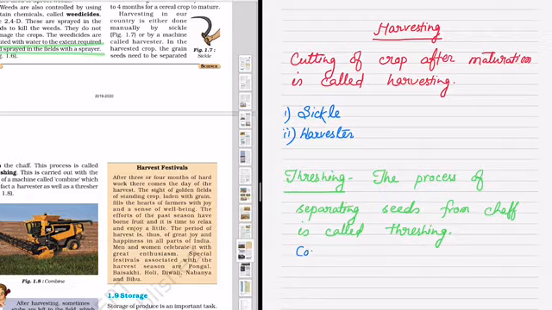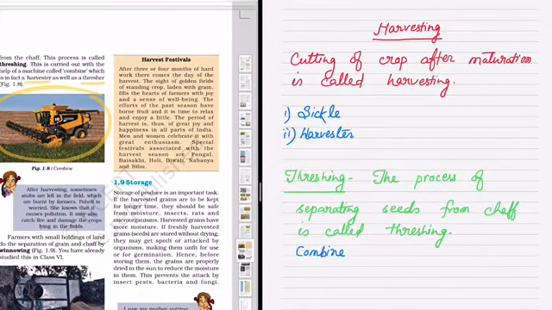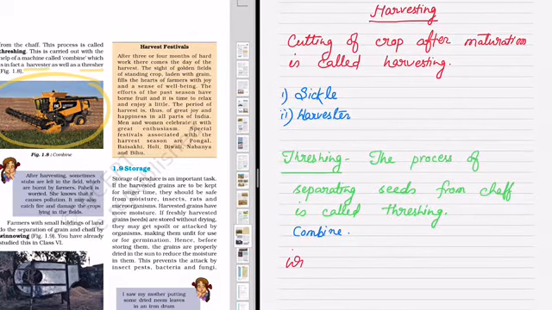It contains both chaff and the grain, and we need only the grain. So we will remove the chaff from the grain. This process is called threshing. This can be done in various ways. We use a combine, that is a machine which contains both harvester and thresher. Small farmers use simple techniques like winnowing to separate the grain from the chaff.